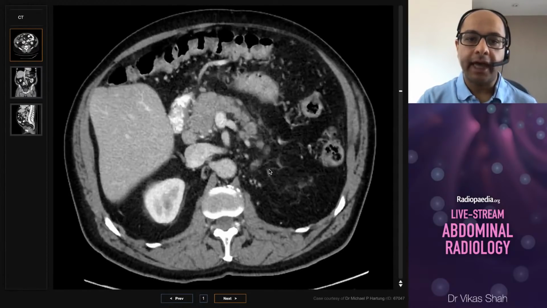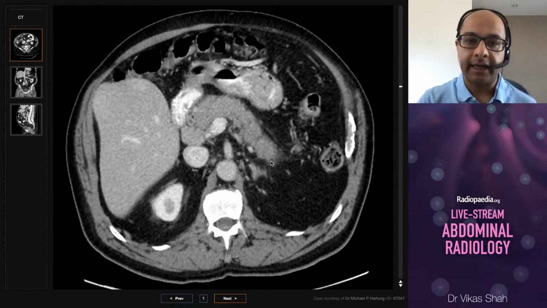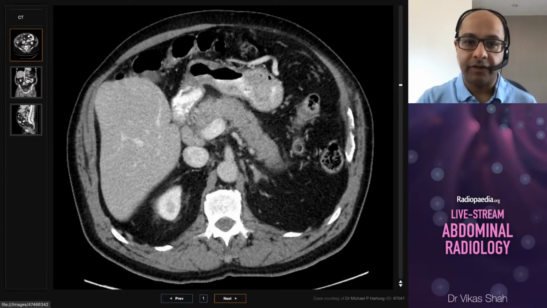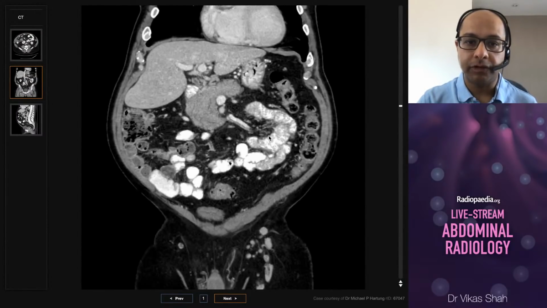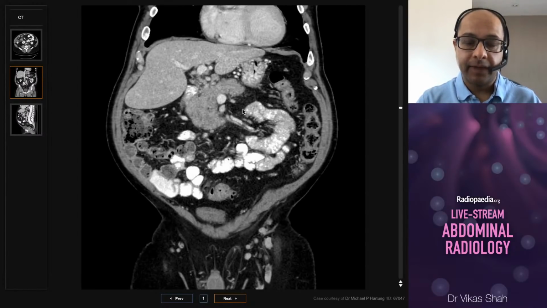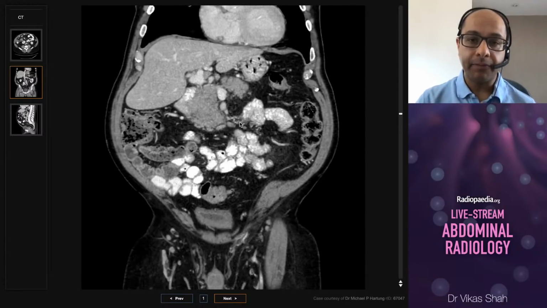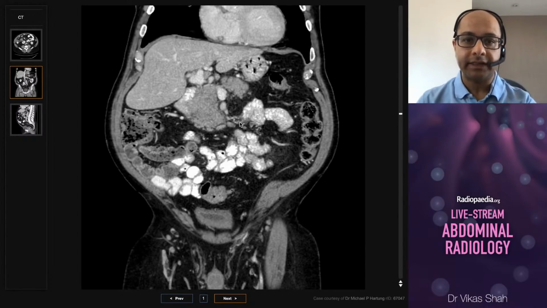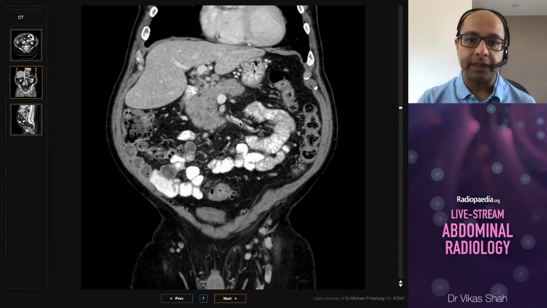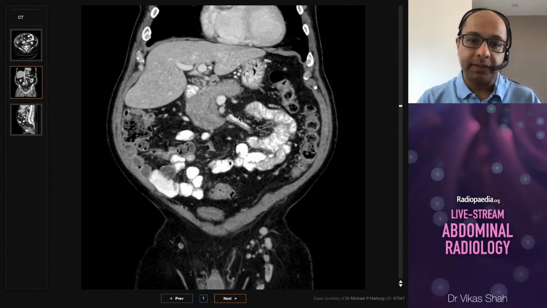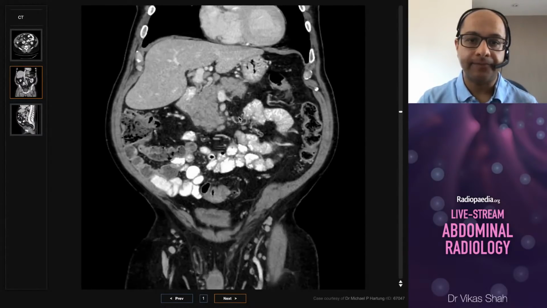Now if you look at a contrast enhanced study on the pancreatic phase of imaging, which this isn't, this is a normal portovenous phase, on the pancreatic phase of imaging at about 40 seconds, areas which are involved by autoimmune pancreatitis are hypodense compared to the rest of the gland, whereas in tumors, which is the main differential when you have focal swelling, in tumors there's often hyper enhancement compared to the normal gland.